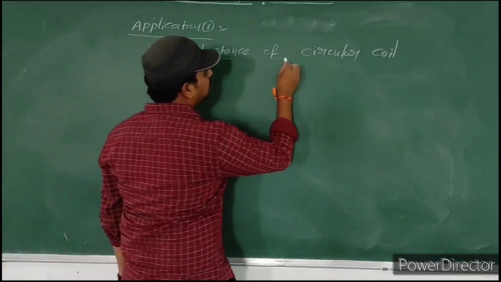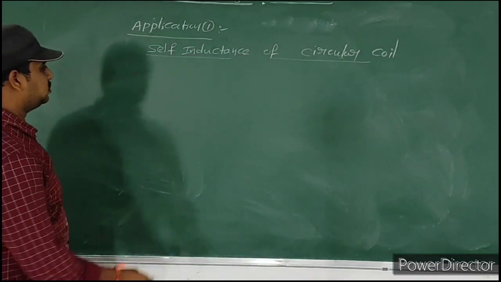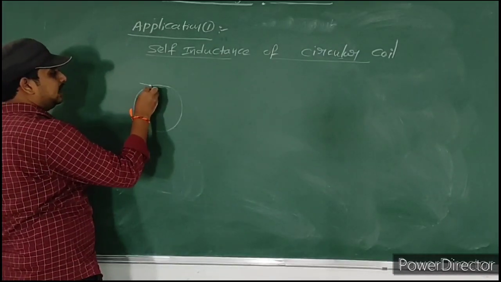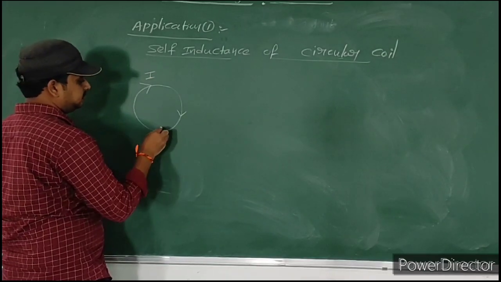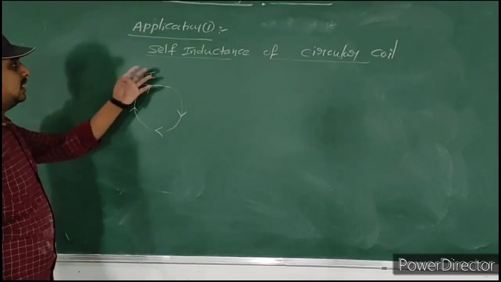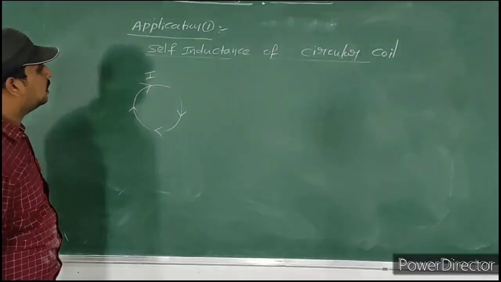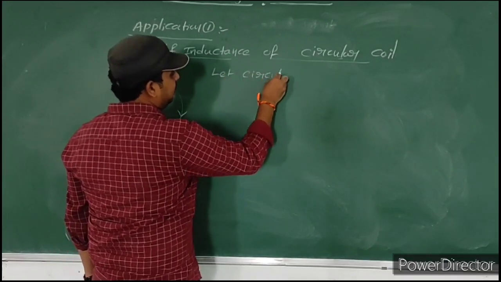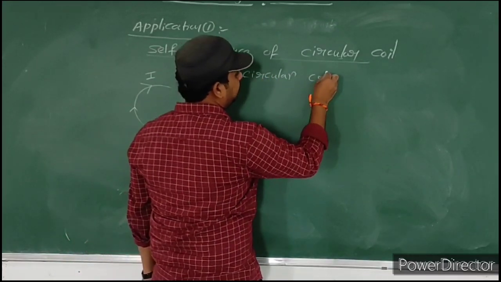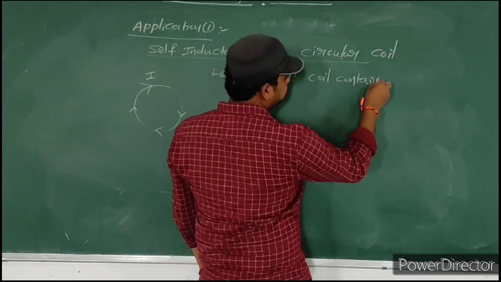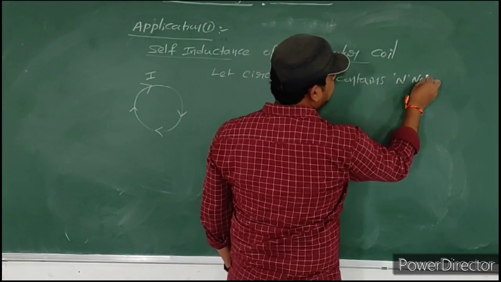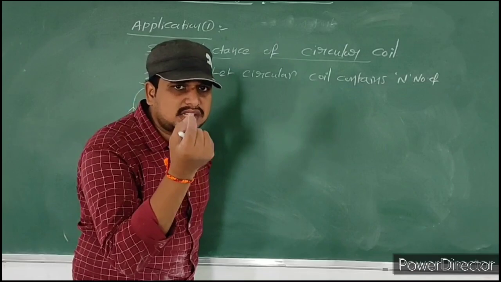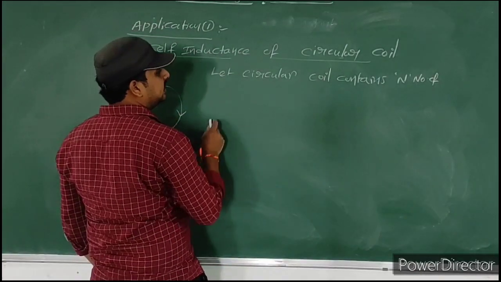Generally, a circular coil contains n number of turns. So I consider this is a circular coil. Some electric current I is passing through this circular coil in this direction. Let the circular coil contain n number of turns. Coil means it contains n number of turns. Loop means it has only one turn.